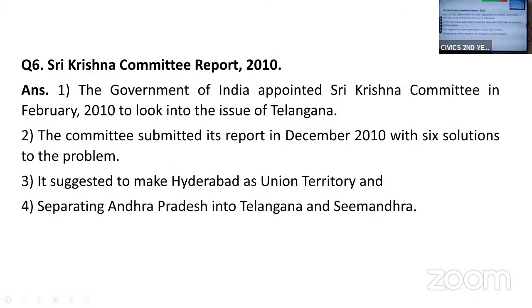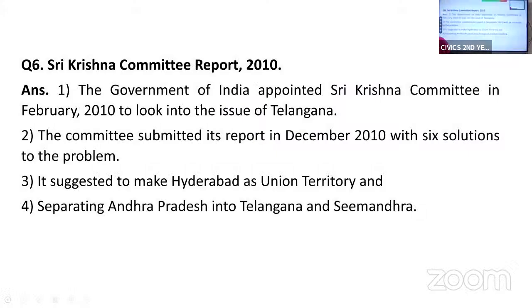The last question is Sri Krishna Committee report. When we were discussing Telangana as a new state, I told you the Indian government appointed a committee to look into the issue of Telangana. That committee was headed by Justice Sri Krishna. That is why we call it the Sri Krishna Committee.